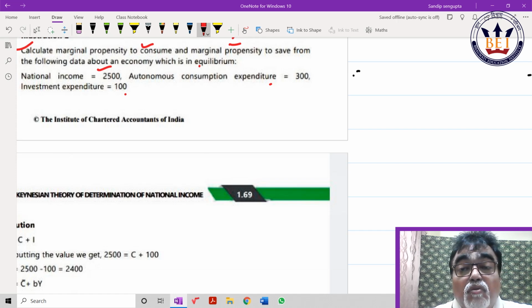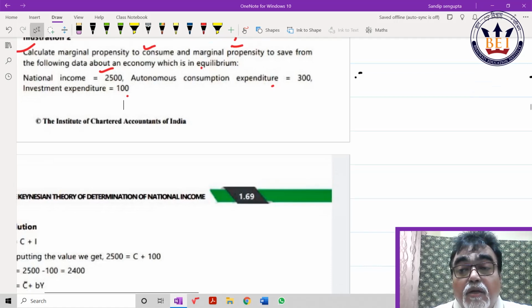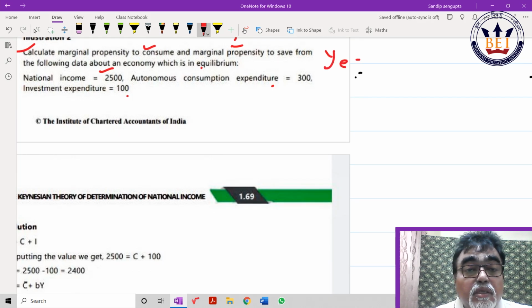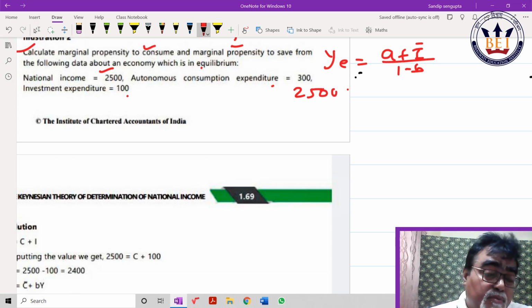Just now I showed you what? Equilibrium income is equal to (A plus I bar) by (1 minus b). Shall I put the value only, nothing else. 2500. A is how much? 300. I is how much? 100. Is 1 minus b. 1 minus b is nothing but MPC. So what should I write?